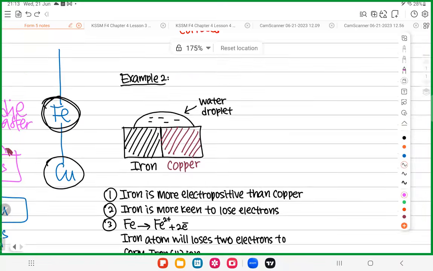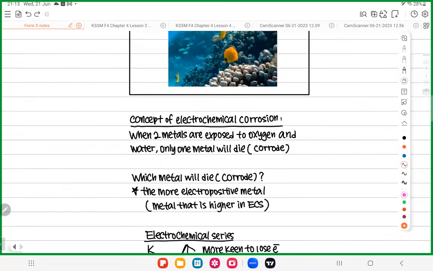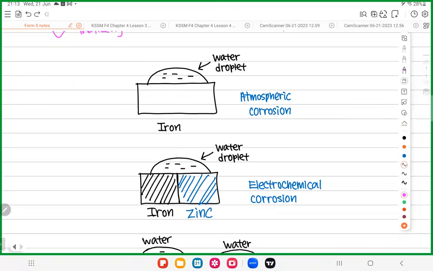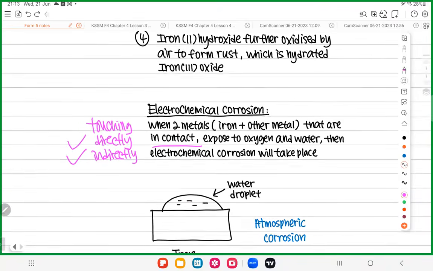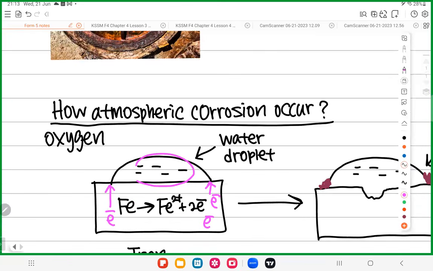This is a good question. So let's look at here. I got a question here. The question is asking, since the water here already has some oxygen inside, why do the electrons still go to these two corners? Okay, a very good question. A very, very good question.